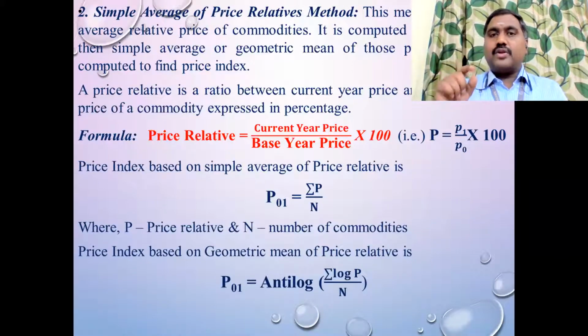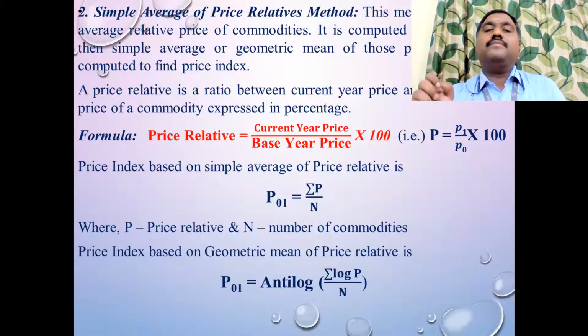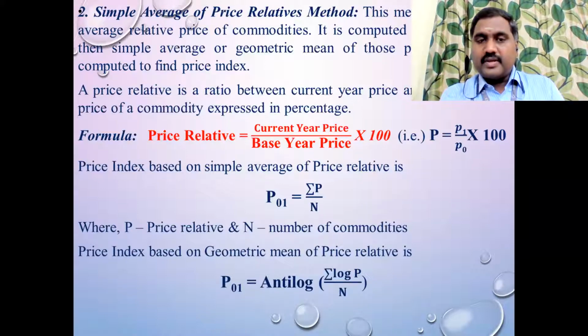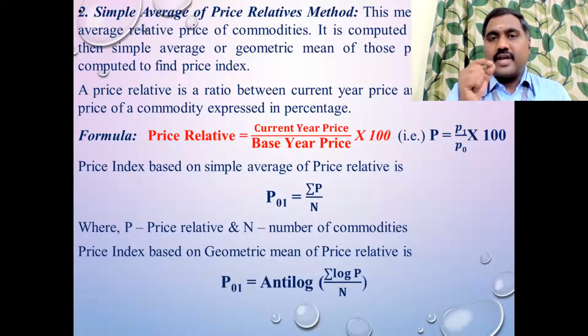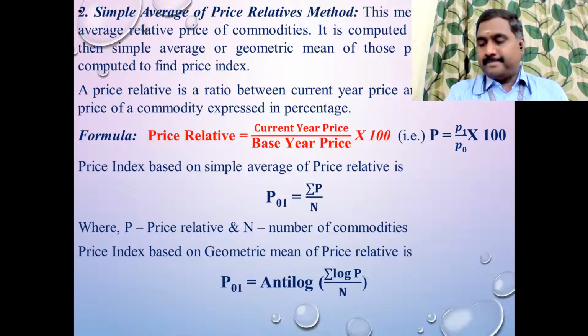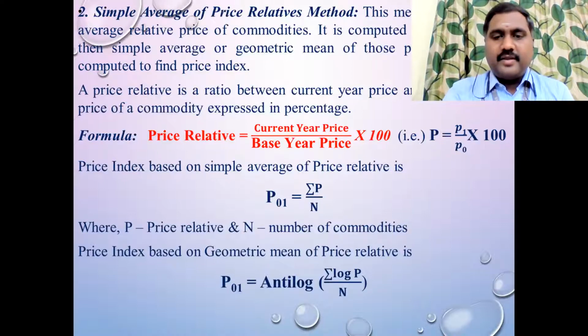For that P value, find the log of that particular value. Add all the P values and then divide by N, and you will get the price relative value. And then the price index number is on simple average. I told you, right? When you are finding the average for the index number, in the construction procedure, we discussed that you have to use two types of average. One is the simple average, and the other is the Chairman technique. So you have to use these two formulas. Okay. Did you copy the formula? If you copied, tell me. We will move on to the problem now.